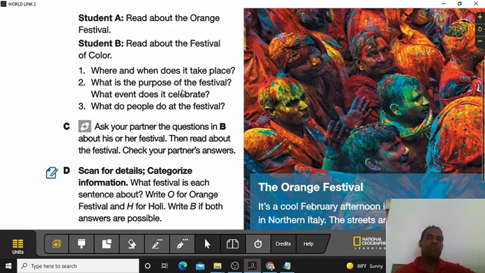Now, the Festival of Color. The Festival of Color, also called Holi, is a popular spring celebration. It takes place every year, usually in early or mid-March, in India and other countries like Nepal and Sri Lanka.